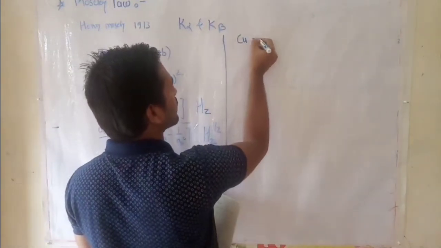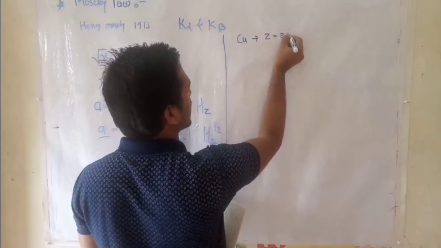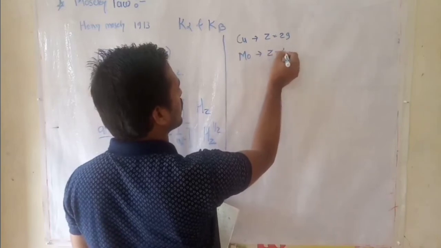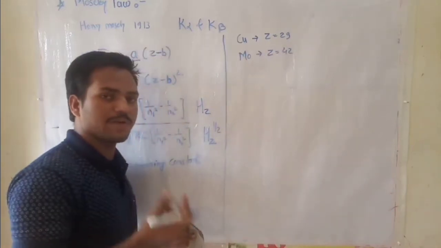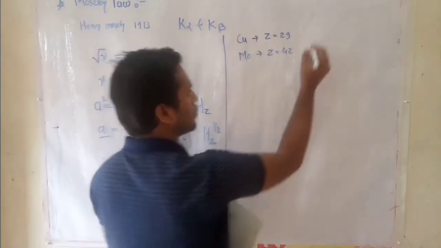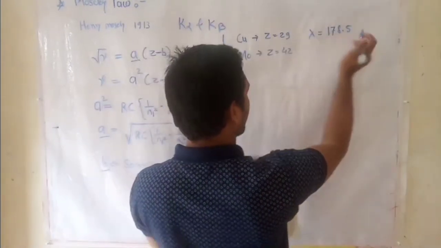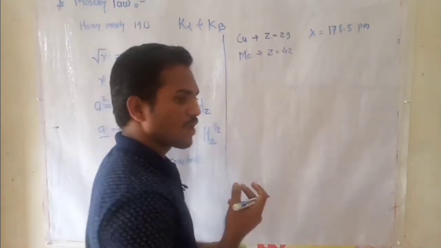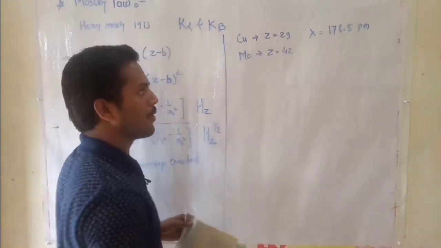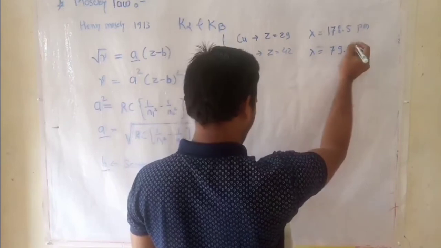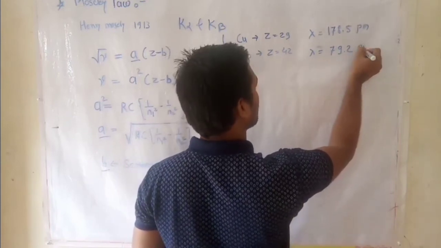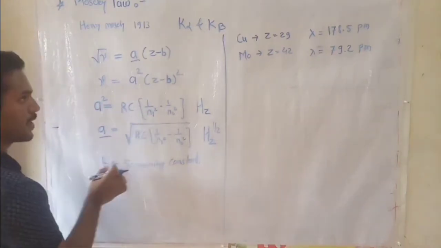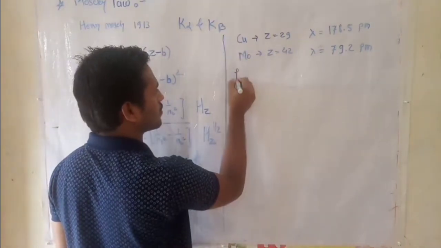Copper, Cu, has atomic number Z equals 29 and molybdenum, Mo, has atomic number 42. The X-ray emitted from Cu has wavelength 178.5 picometer and the X-ray produced by molybdenum has wavelength 79.2 picometer. Then find out the values of a and b for these materials.